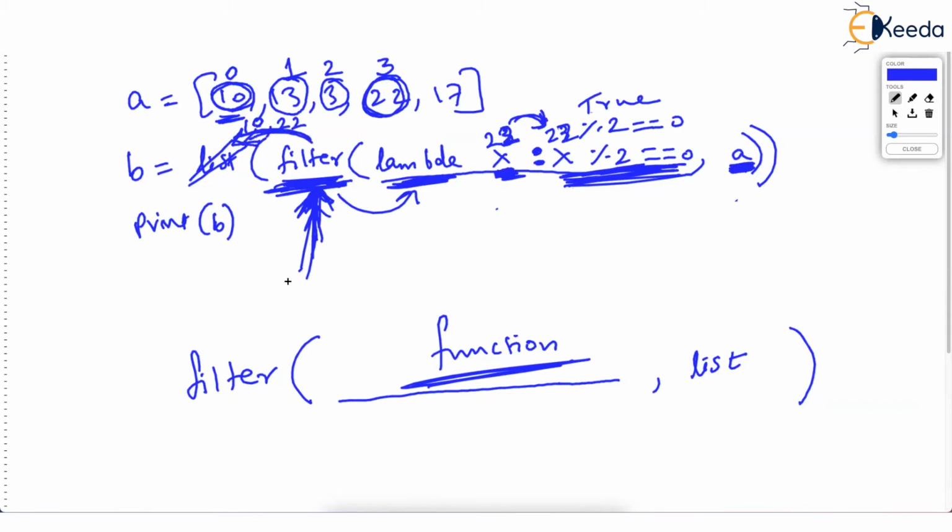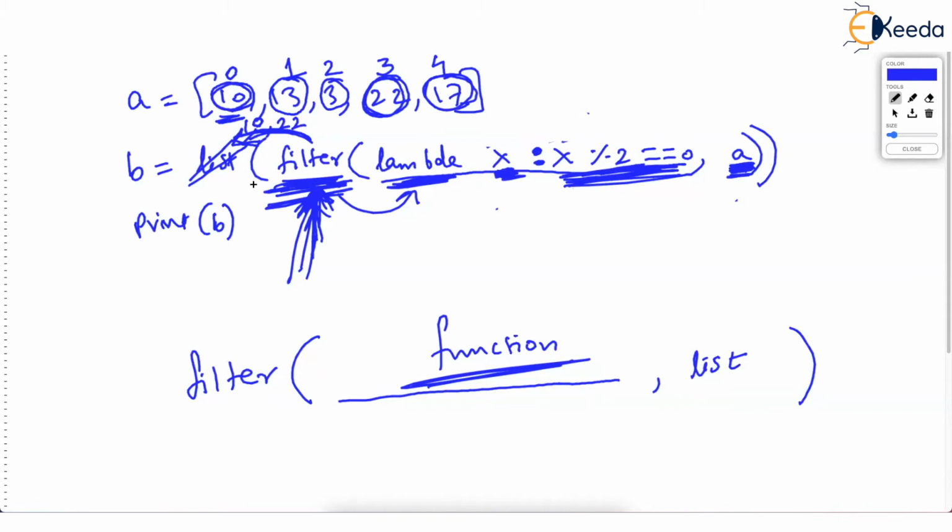And then filter continues taking 17, which is the fourth element. But 17 does not pass the test, needless to say. When x is 17, x % 2 == 0 is false. And now filter says enough is enough. I have finished checking all the elements of the list that you asked. And I have very well given 10, 22 as the result.